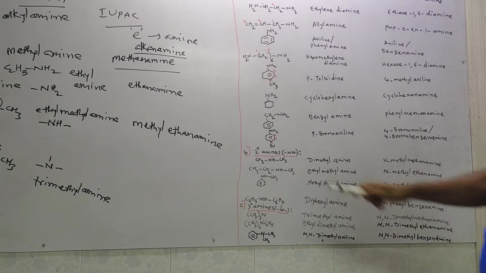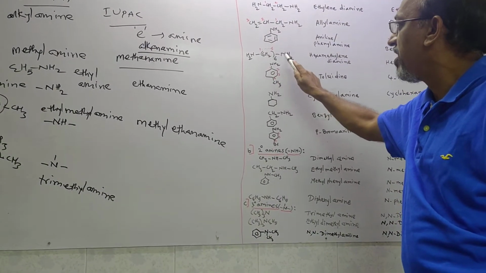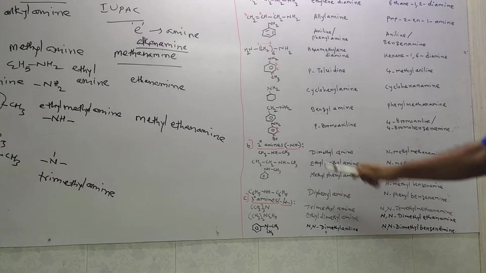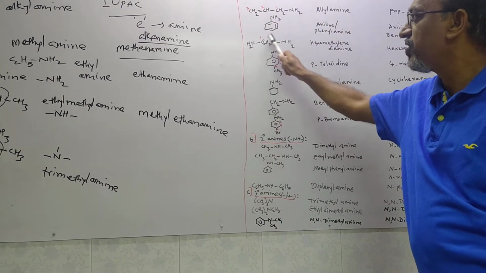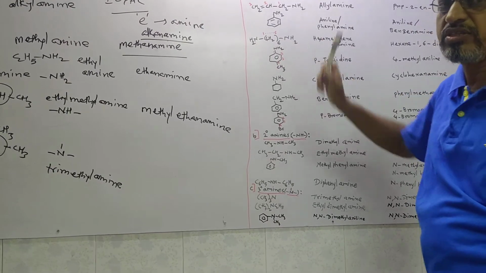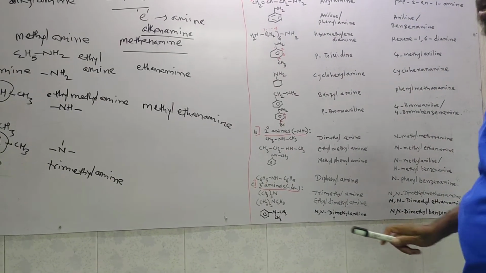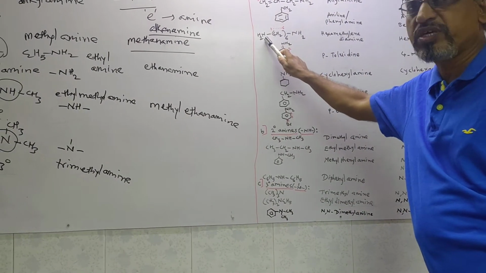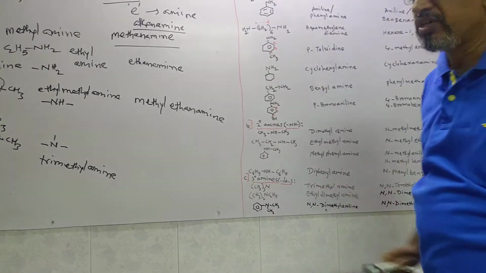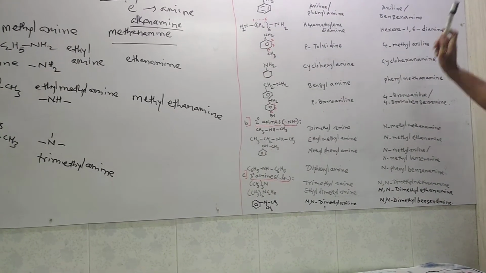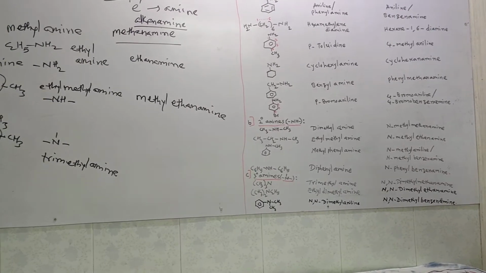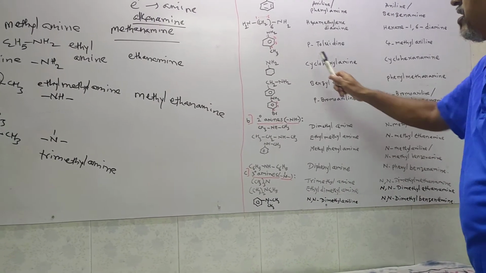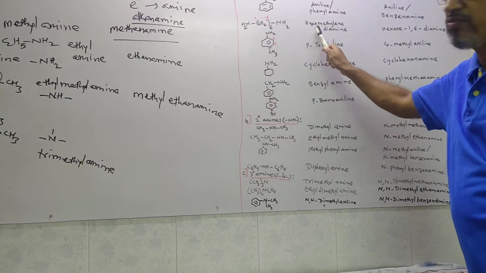Later on, NH2, CH2 six times, NH2. Actually this CH2 six times, this chain you can consider serially, first carbon, second, third, up to 6. Now you can understand that on the first carbon atom the NH2 group is there, and on the 6th carbon atom the NH2 group is there. That's why it is 1,6. But before that we'll see the common name. In the common name, here it contains 6 carbon, that's why I use the word hexa.